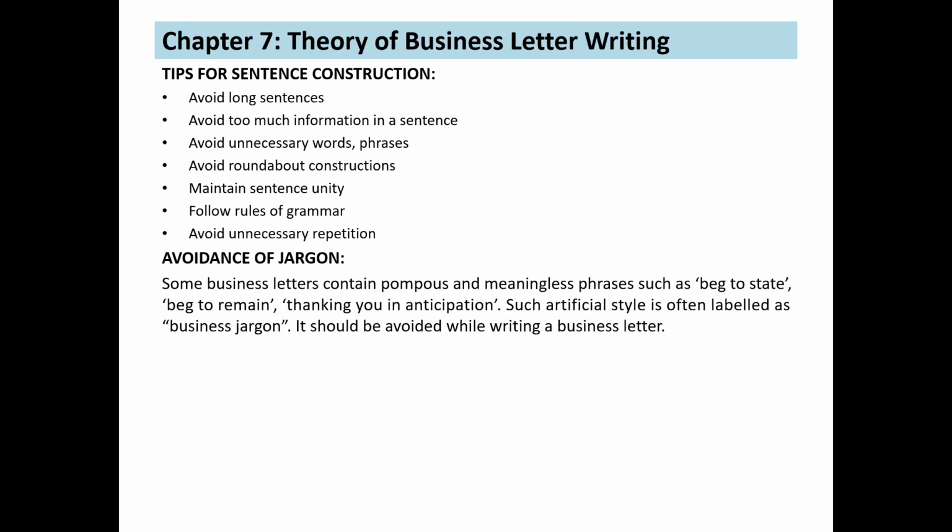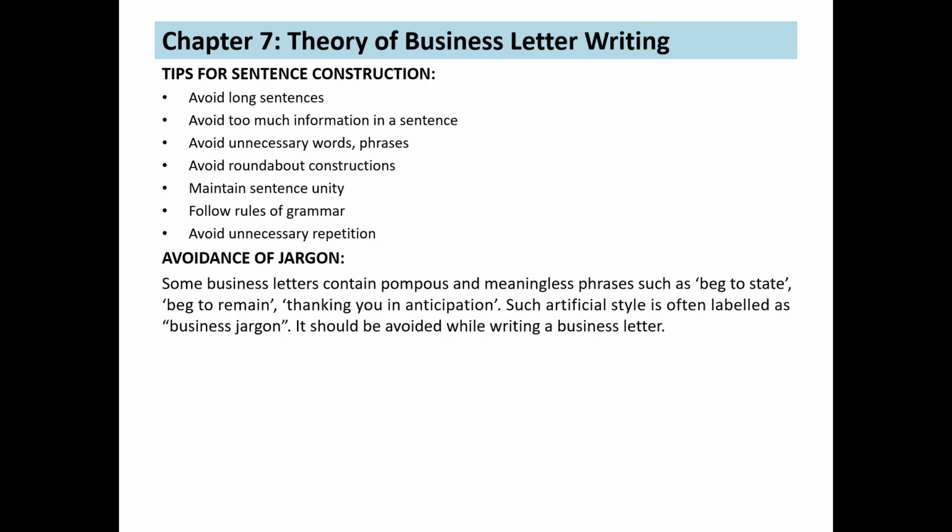For example, phrases such as in the vicinity of. In the vicinity of, this is a phrase. उसका सिंपल एक ही वर्ड यूज कर सकते हैं, नियर बाय. ओके, मतलब ऐसे we can say in the vicinity of the college, instead of that, nearby the college, you can use the word.